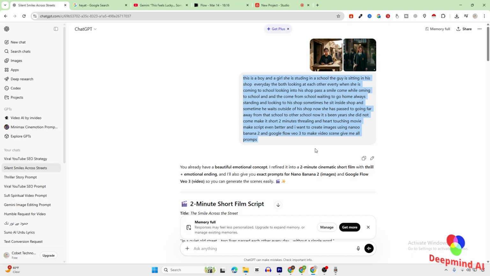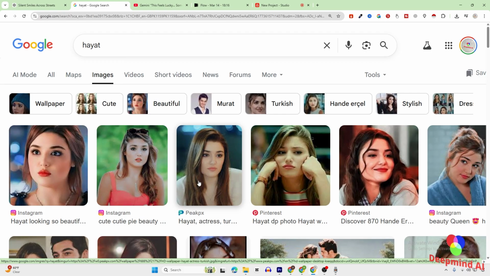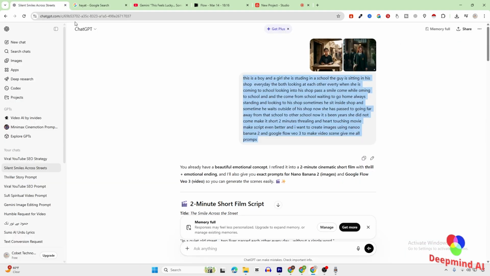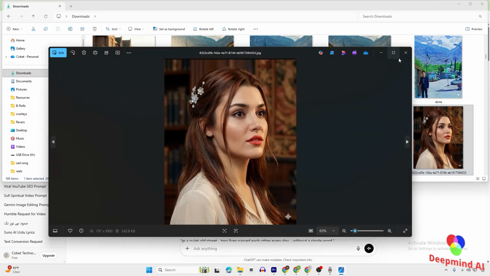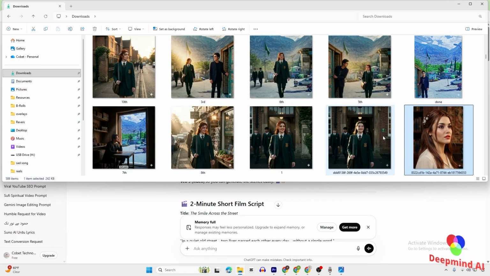First of all, you need an actor or actress. For that, I just selected Hayat, and she is kind of my crush as well, but we cannot use her images to create a scene. That will be a copyright issue we will face. So I took one picture of my favorite actress Hayat, and a second picture of a friend of mine. I combined them and asked AI to use both features and create a new model for me.